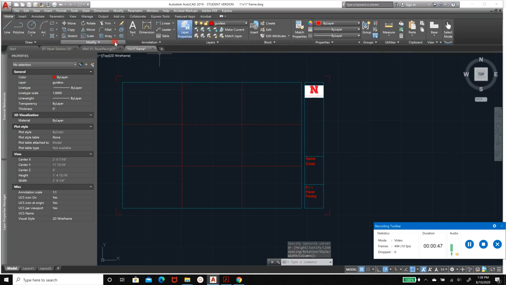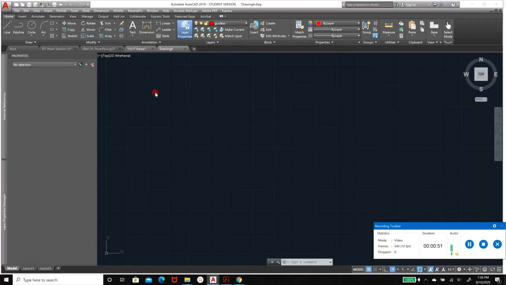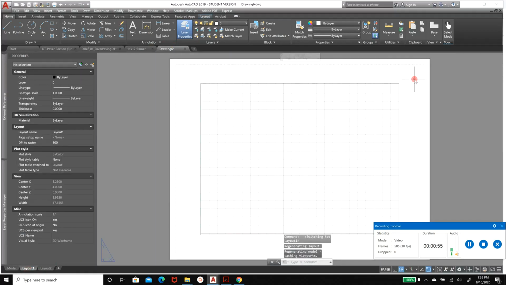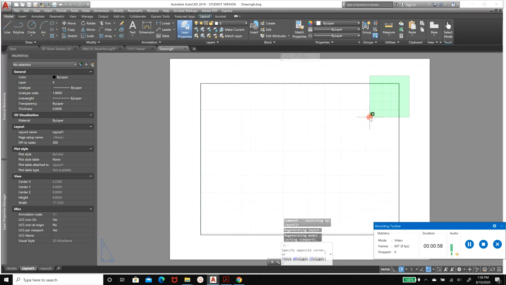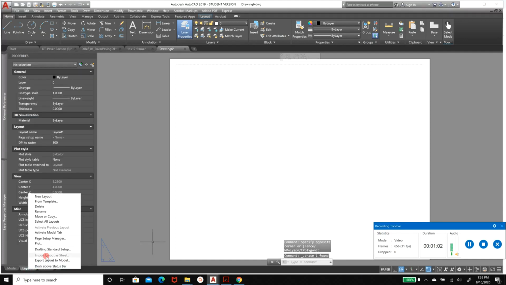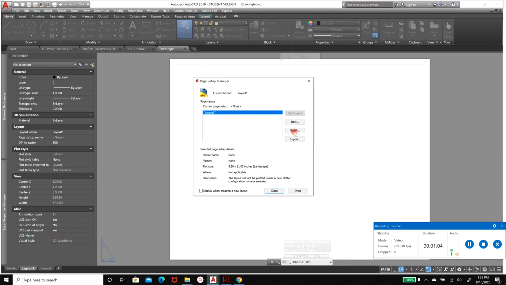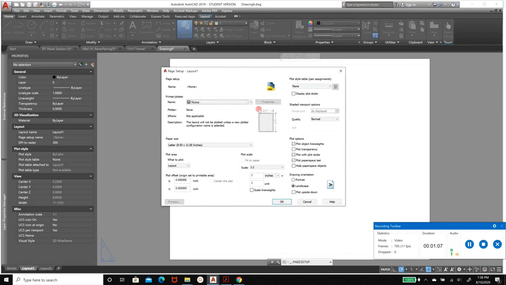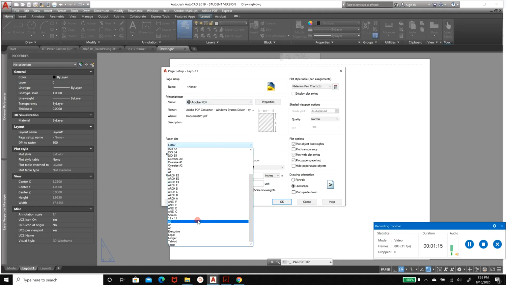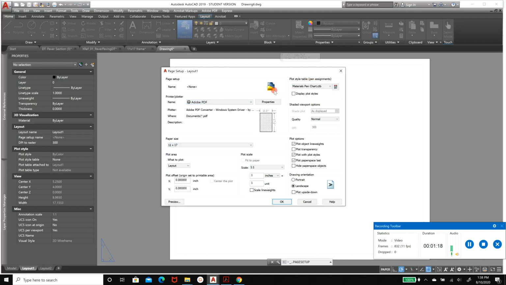So now that I have this made, what I'll do is open up a new drawing and put those two into the layout space. So click on the layout tab down here, and then click once, and then drag and click again and delete. And then we'll go to Page Setup Manager, Modify, and then there's 3 things we'll want to do. You'll want to pick the pen chart that you made, and then Adobe PDF, and tell it that you want it to be 11 by 17. So those 3 things will change.